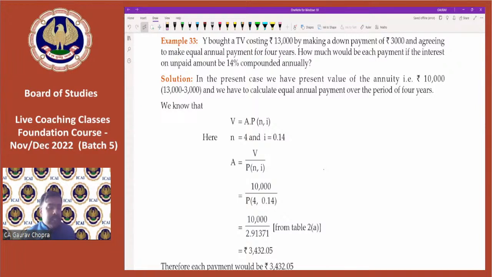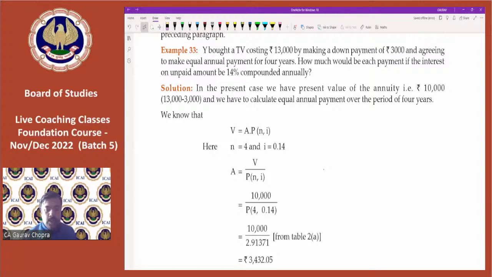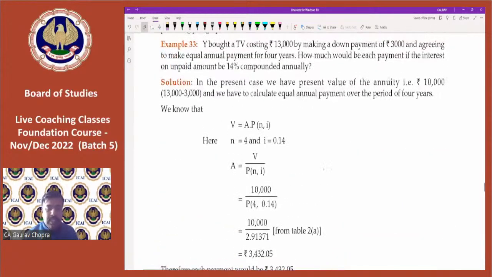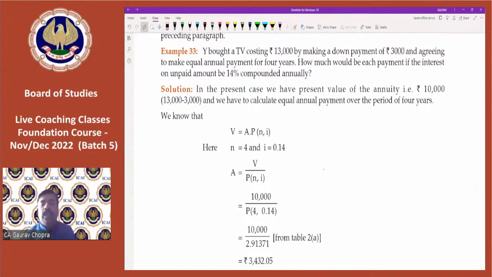Parinita is asking, can you please give a hint for these types of words which come in the question? See, the main hint is simply loan, or if you have invested the money, then of course we will be talking about the future value, how much we will be receiving at the end of the year. So these are the two main varieties, and all other terms we will be discussing in the questions. Okay, let's read this question, and I think you can do this by yourself in your homework.